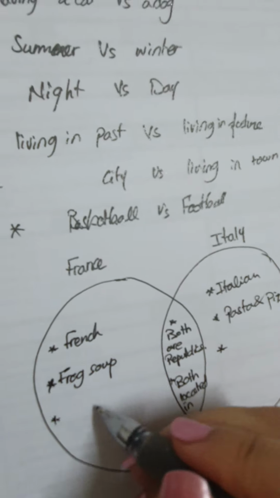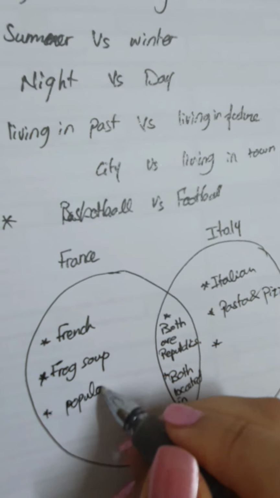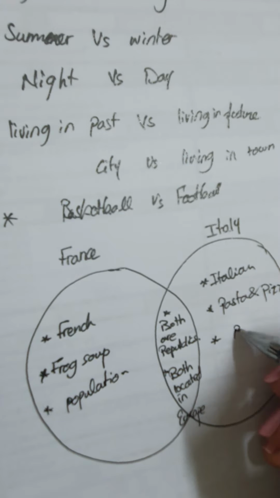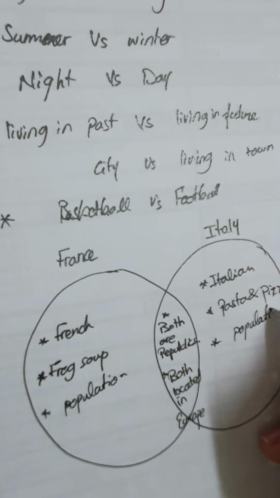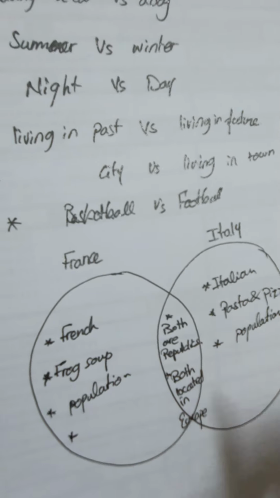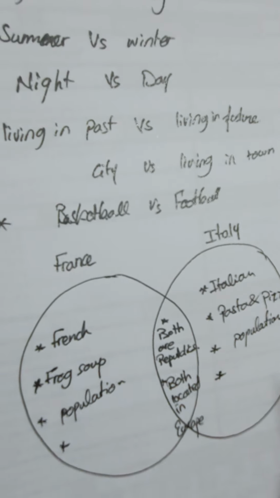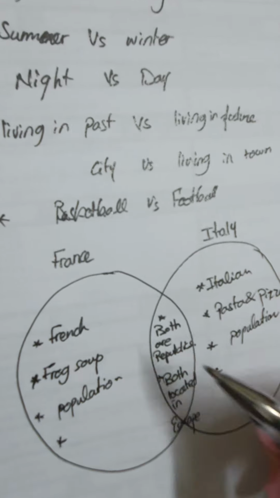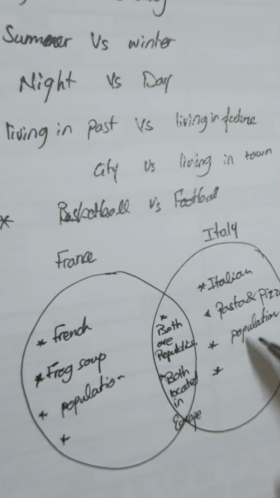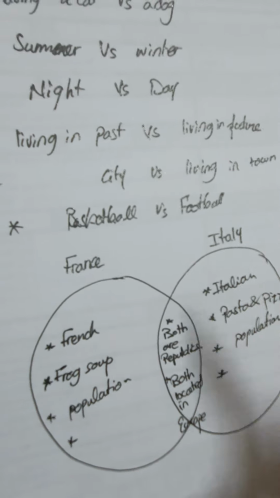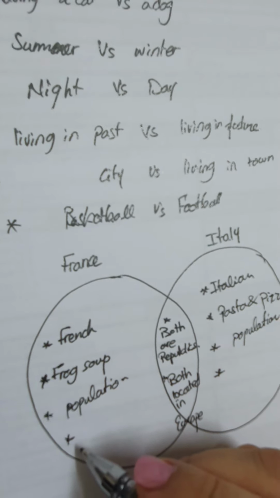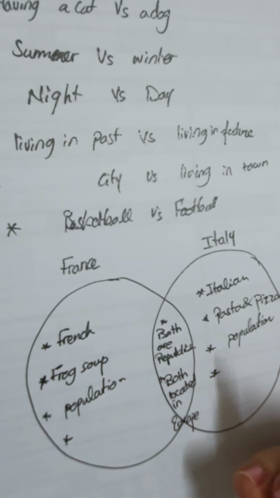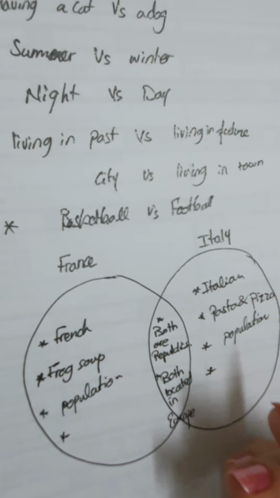We can talk about the population. Okay, population. We can also mention the menu, the food, the population, the language. We can talk about the people, how they look, as you want.